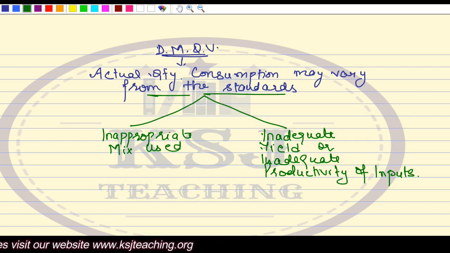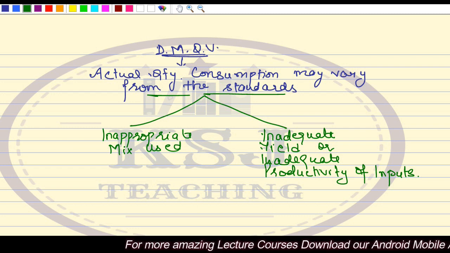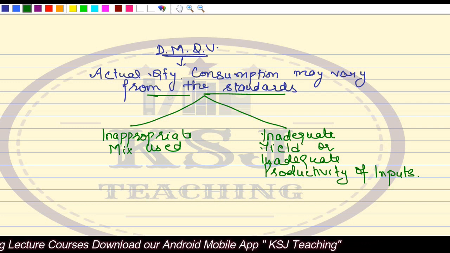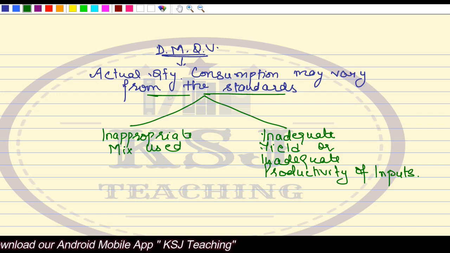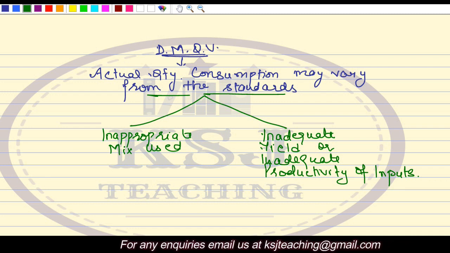Now if there is an inadequate mix, if the water is more, your dough will not be good. If the flour is more and water is less, then also your dough will not be good. So while making a product, if two or more raw materials are being used, I planned that they will be used in the proportion of 2:3, whereas actually it has been done in the proportion of 3:4. Obviously there will be a variance in the quantity consumption. The second thing is inadequate yield.